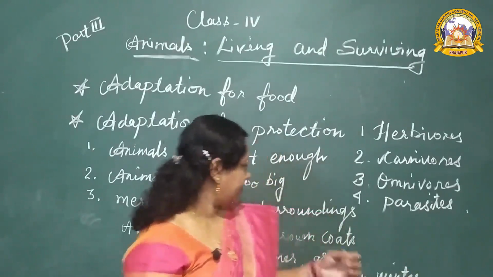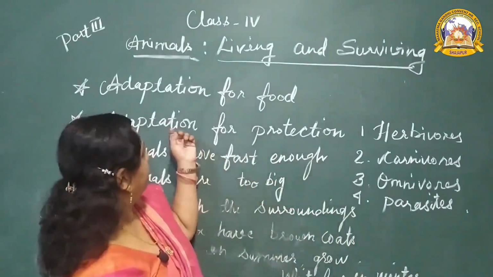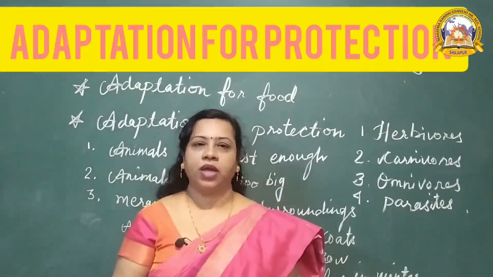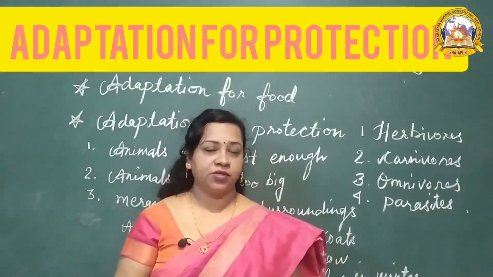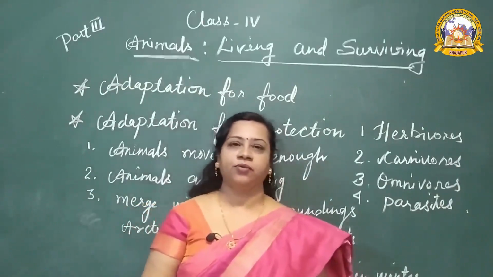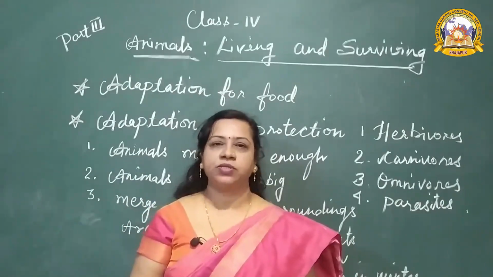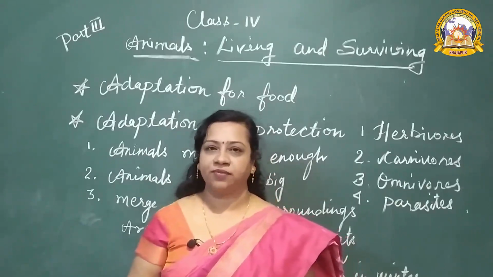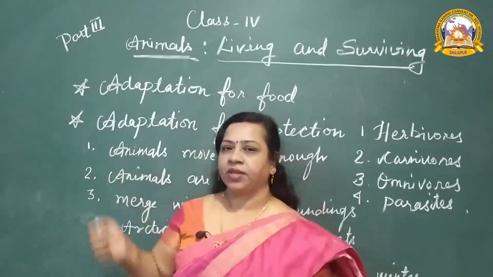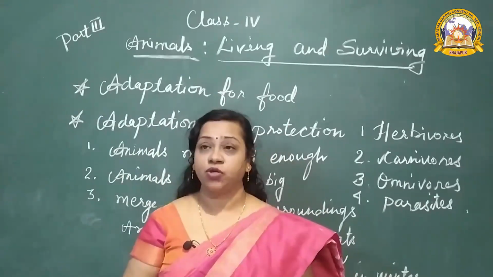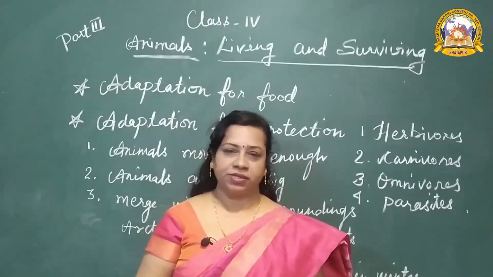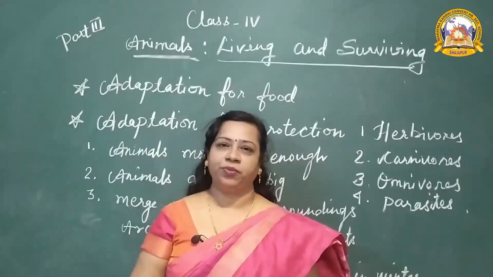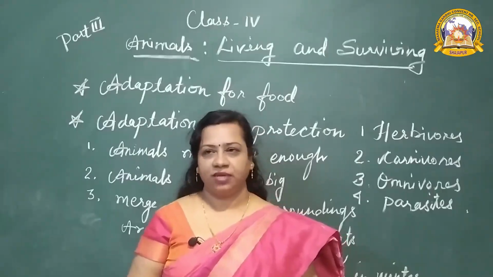Now next one is adaptation for protection. So animals have to protect themselves for long life and for reproduction to produce their young ones. Few ways are there how they protect themselves. So what are they? Some animals are too big to be eaten by the other animals. Who are too big? Hippopotamus, elephant, they are too big to be eaten by the animals.